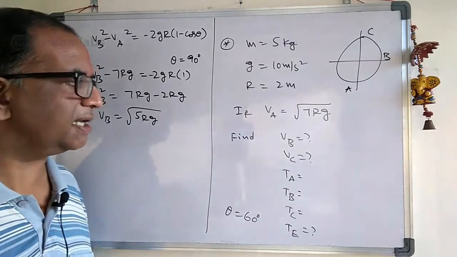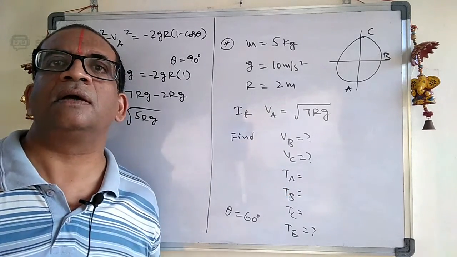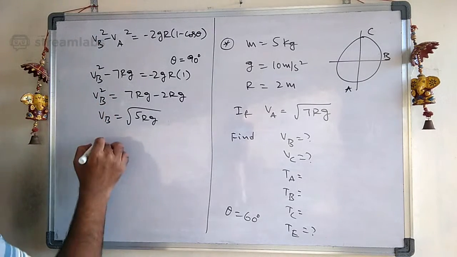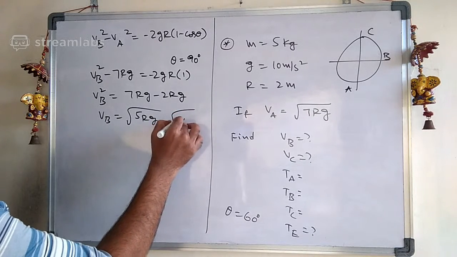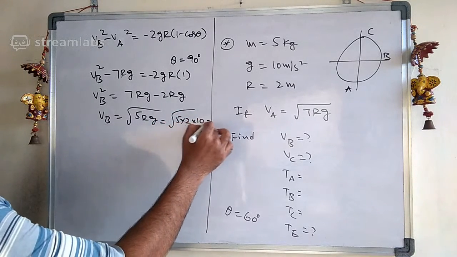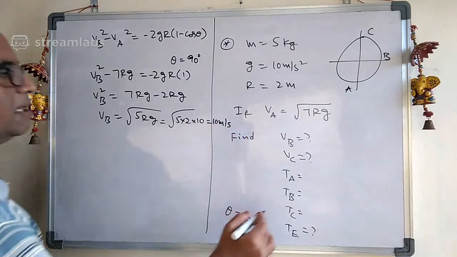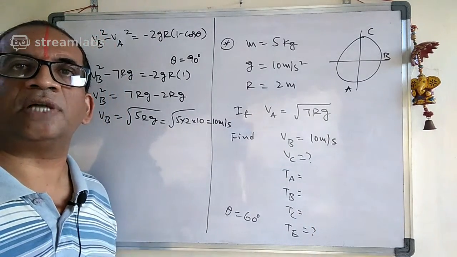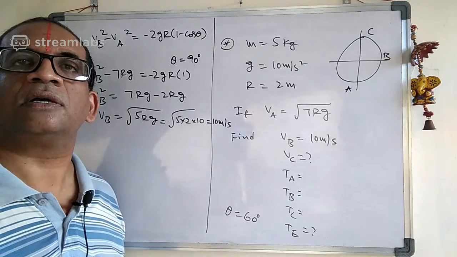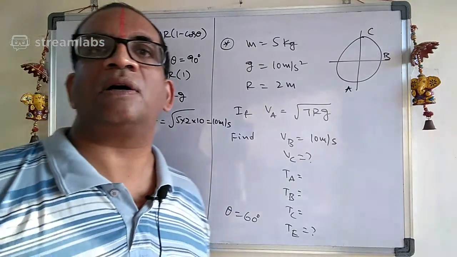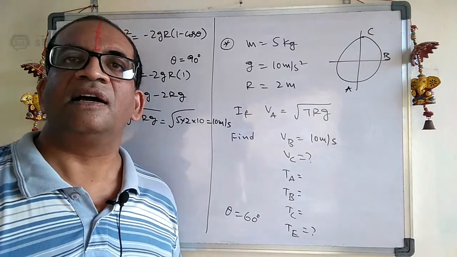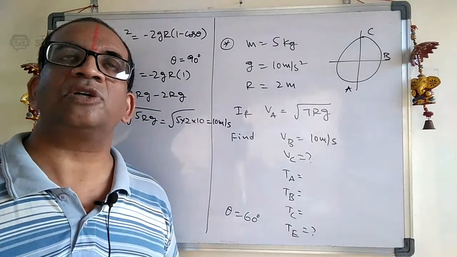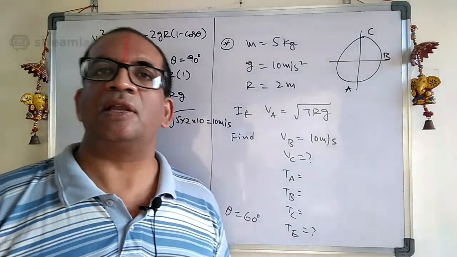First, have you calculated VC? Good, very good. So VB is equal to root of 5 rg. Root of 5 into 2 into 10 is nothing but 10 meter per second. VB value is 10 meter per second. Please check your answers. You have written VB as 10 and VC as root 60, so less than 10 only you got.